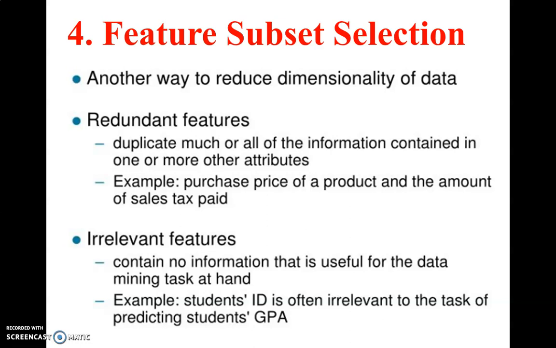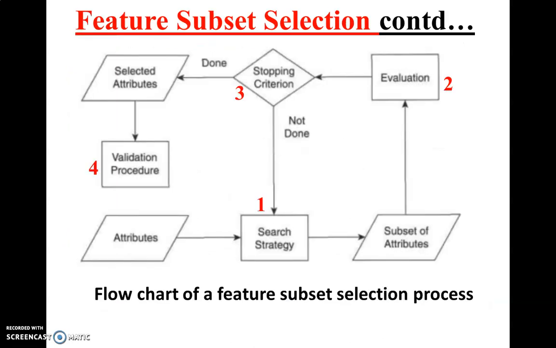The other example can be finding the annual income of an employee. The address in the table will become the irrelevant attribute, because to calculate annual income we require monthly salary and your other sources of income. Your address is not required, so that becomes the irrelevant feature. This is the second example of irrelevant features.